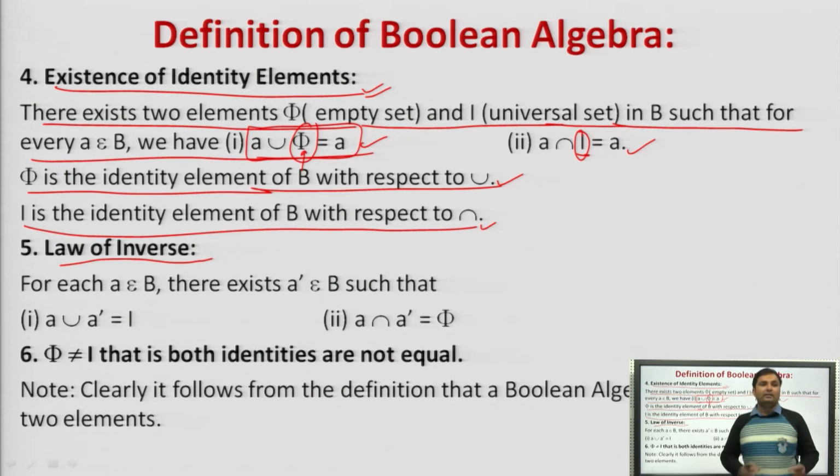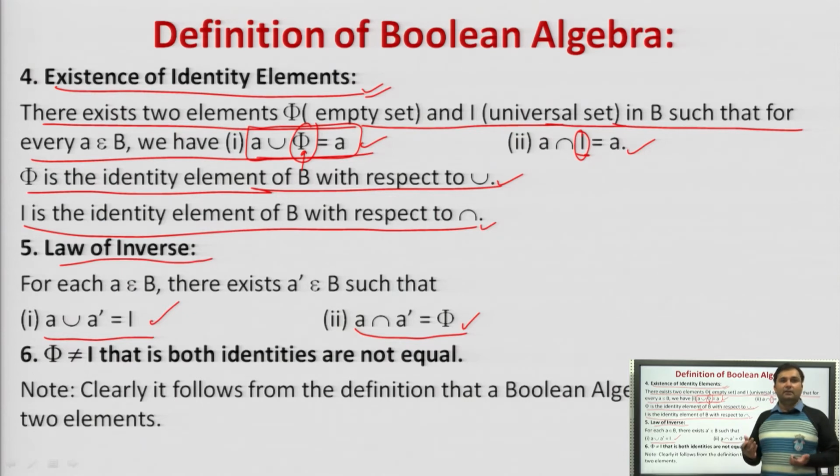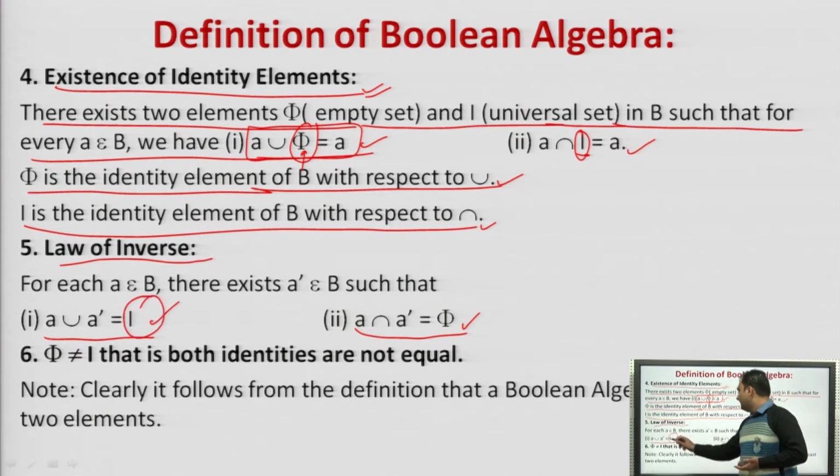So next is the inverse law. Inverse is what? There is an element A given. There is an element A inverse. We have to compute the A inverse of this, and performing the union of this will return I. An intersection of this will return phi, right? So what is the inverse law? We are given an element A. We have to perform the union of A dash with A, that will return I, that is a universal set, right? An intersection of this will return phi, right?